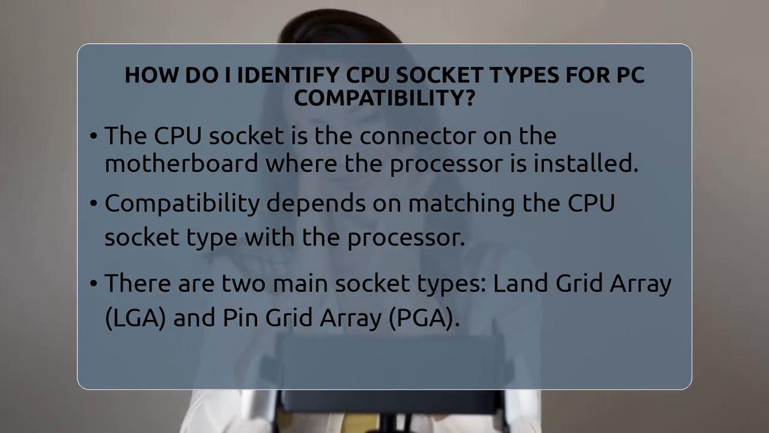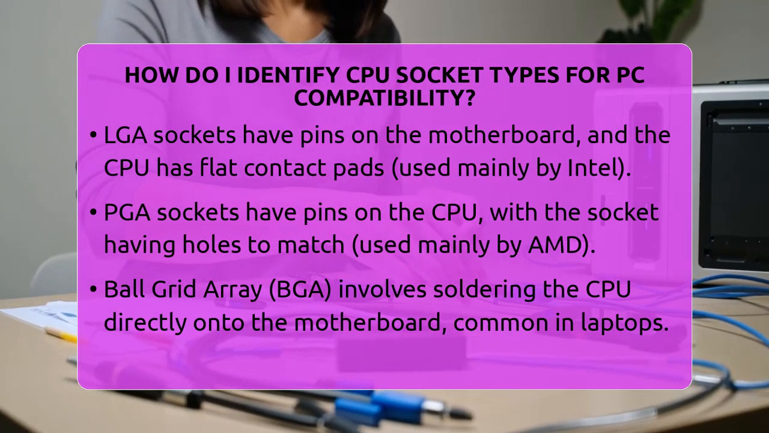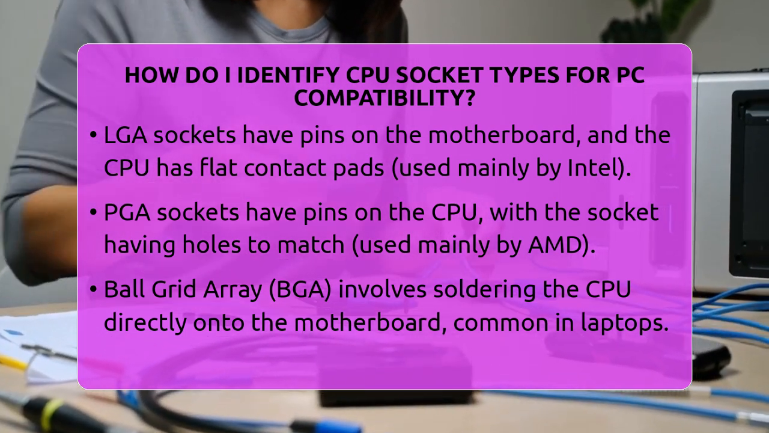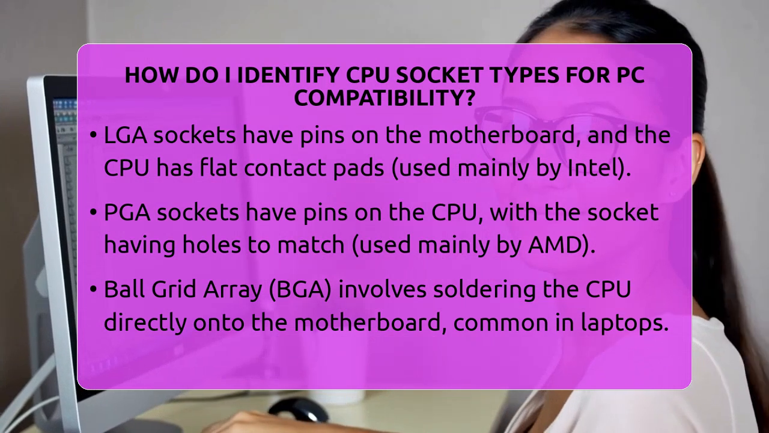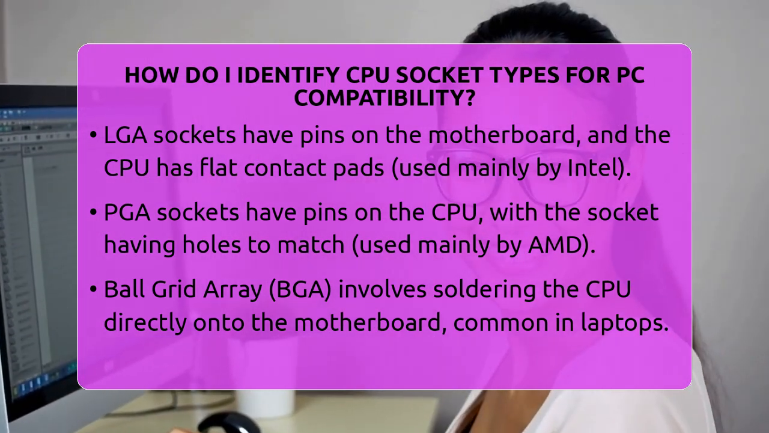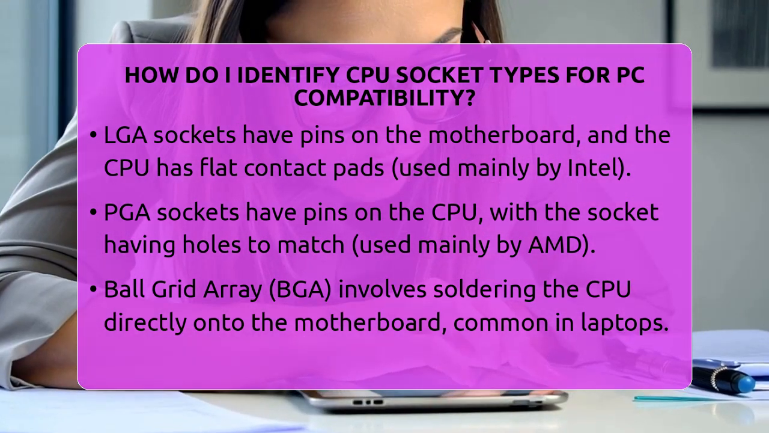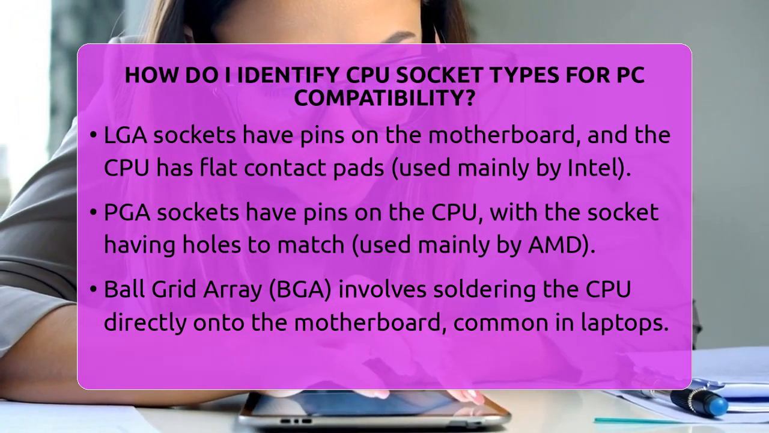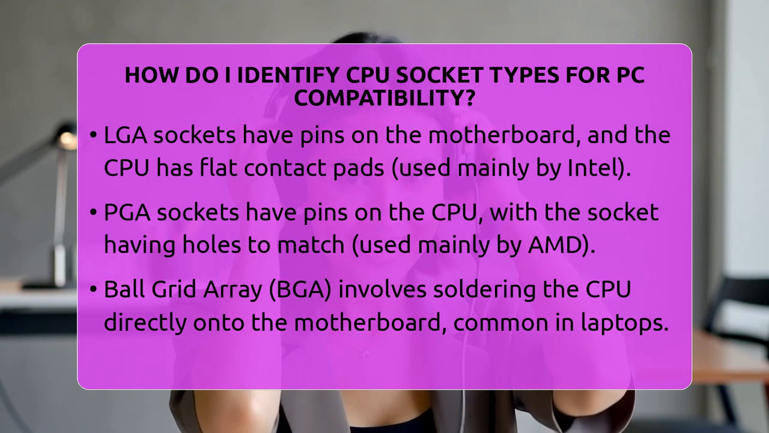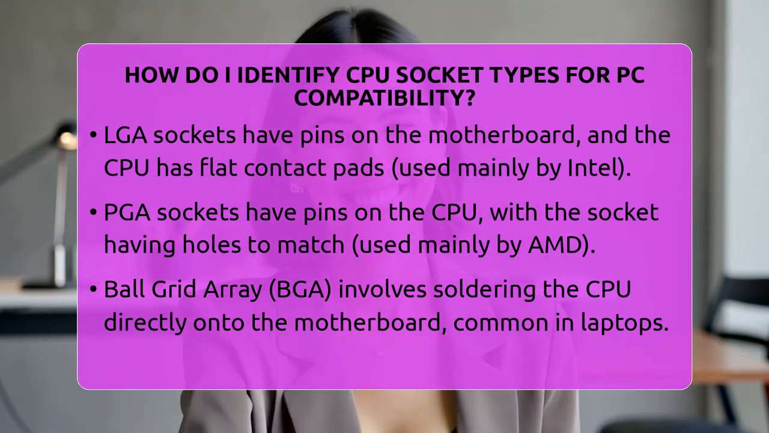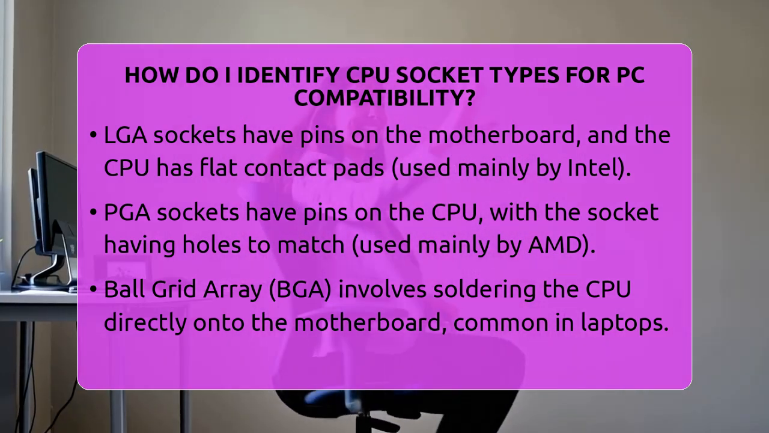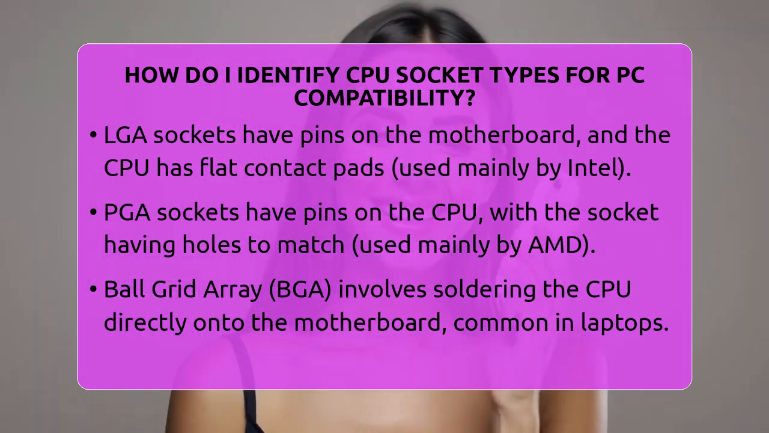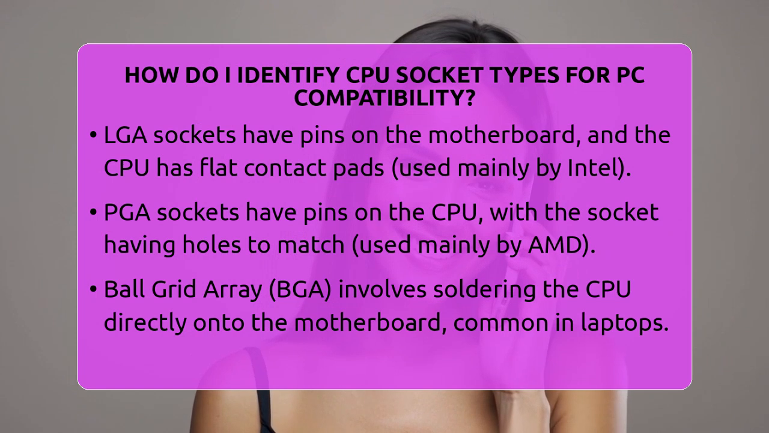Intel mostly uses LGA sockets like LGA 1151, LGA 1200, and LGA 1700. These are for different generations of Intel processors. The second type is pin grid array, or PGA. Here, the pins are on the CPU, and the socket has holes to match those pins. AMD often uses PGA sockets such as AM4 for Ryzen processors. This setup makes it easier to install the CPU but requires careful handling to avoid bending the pins.